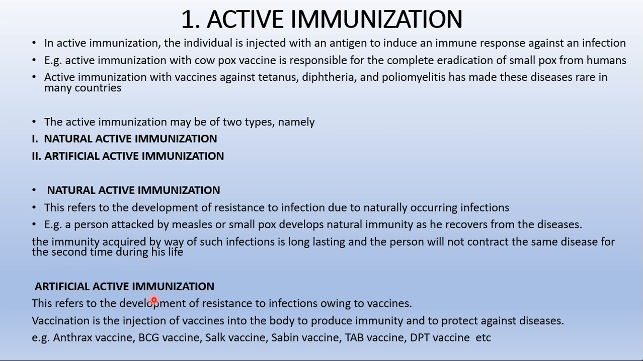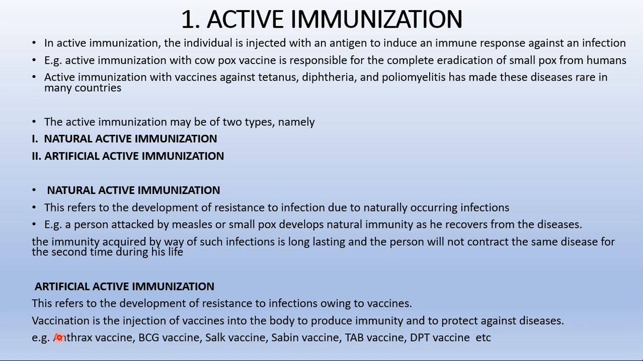Then moving to the second type of active immunization, that is artificial active immunization. This refers to the development of resistance to infections owing to vaccines. That means we are preparing the body. So that is what vaccines are.